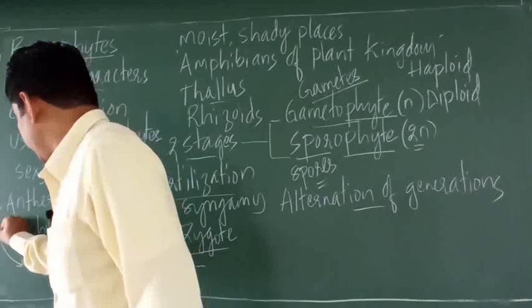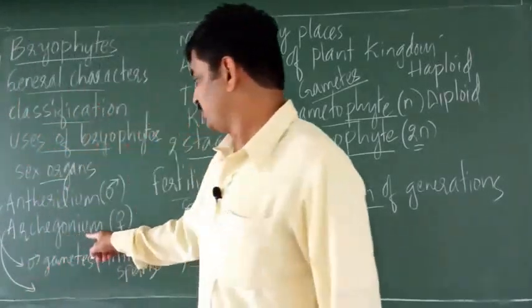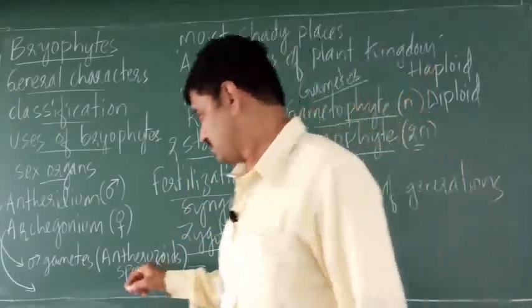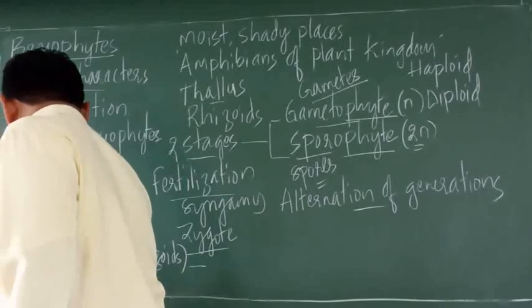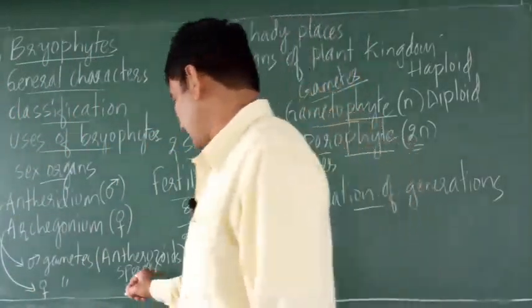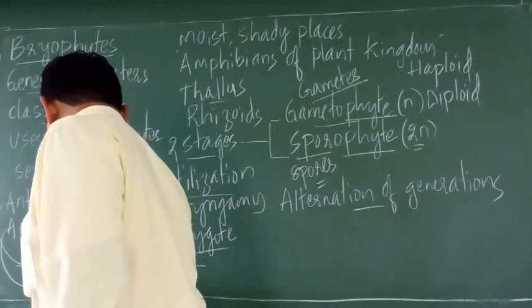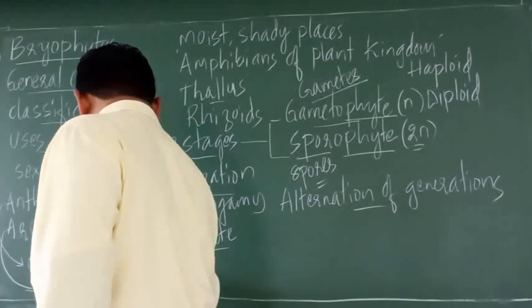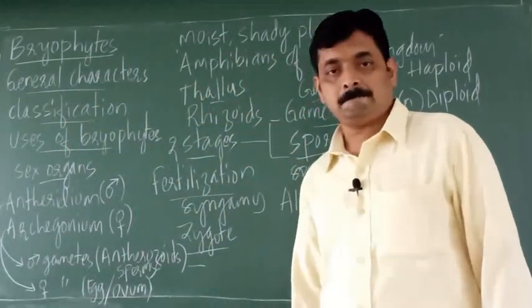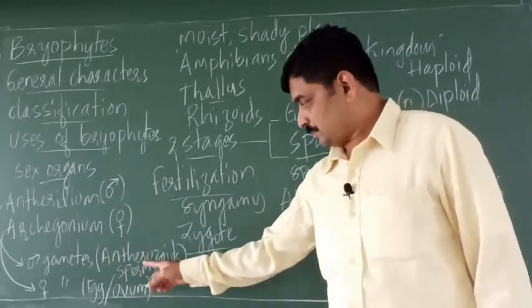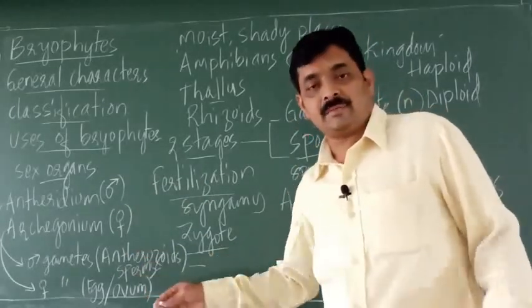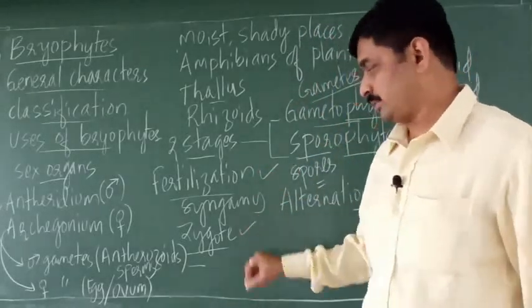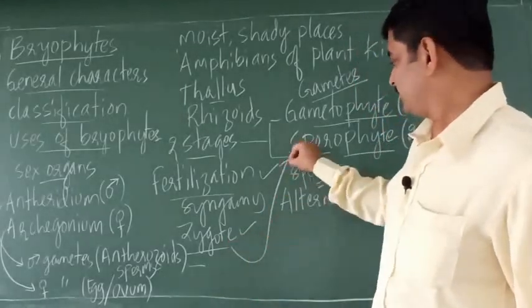Then the archegonium, that is the female sex organ, its function is to produce female gametes. The female gamete is called egg or ovum. Fine. So sperm and ovum, or male gamete and female gamete, fuse. It is called fertilization. After fertilization, there is formation of zygote. Zygote develops to form sporophyte.